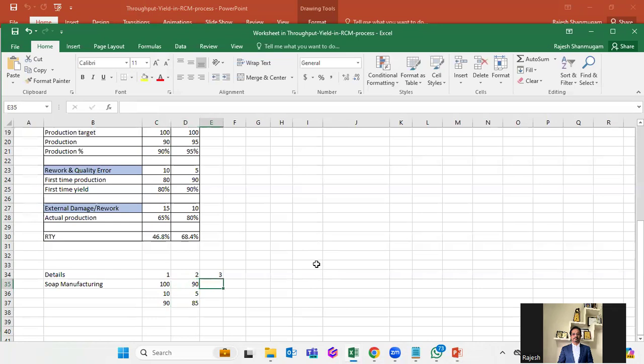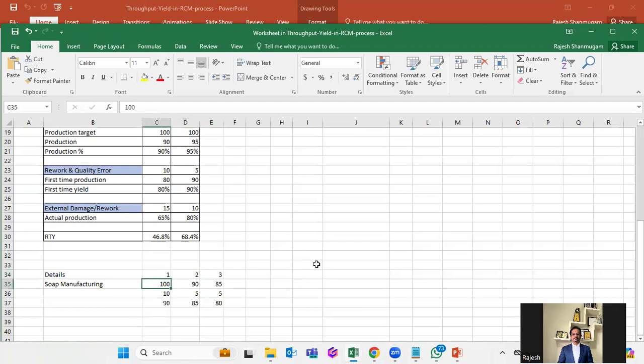Okay, and the third one is going to the packing. All these 85 are going for packing. In that, 5 is damaged, and then 80 is the final output. So I think you will understand, right? This is the first stage where they are manufacturing the bar. This is going for a wrap or a cover. And the third one is the packing, the cotton box they are packing.